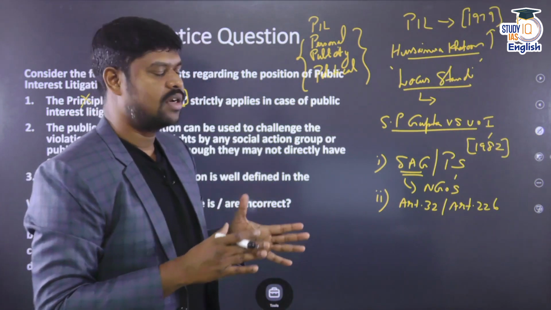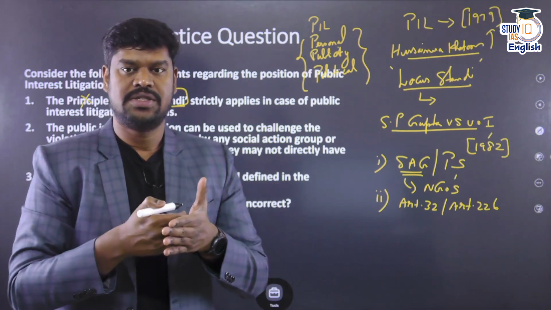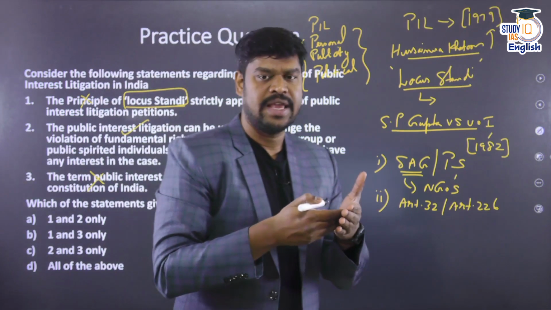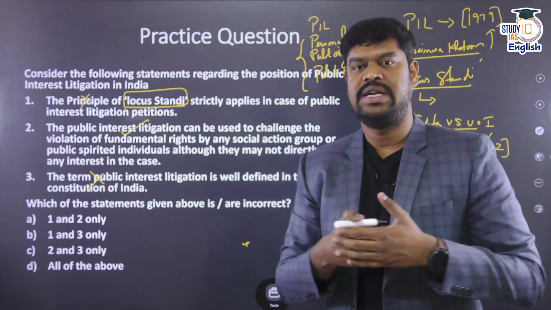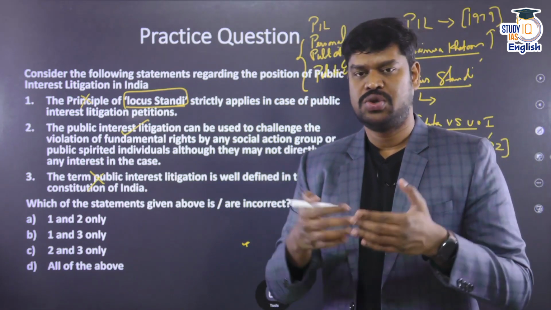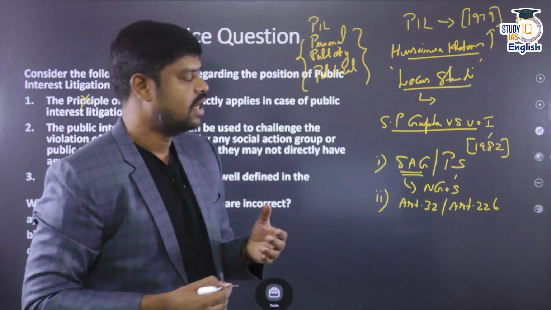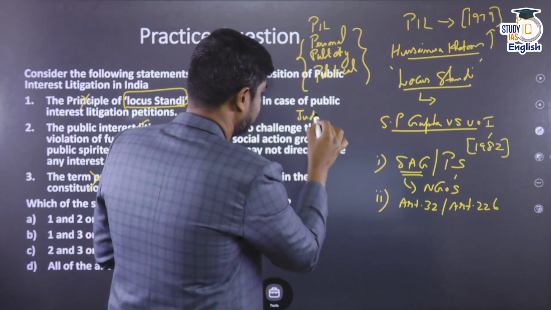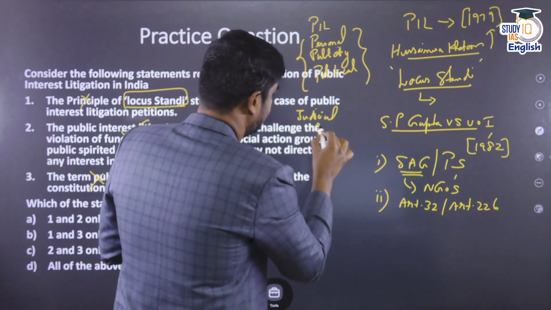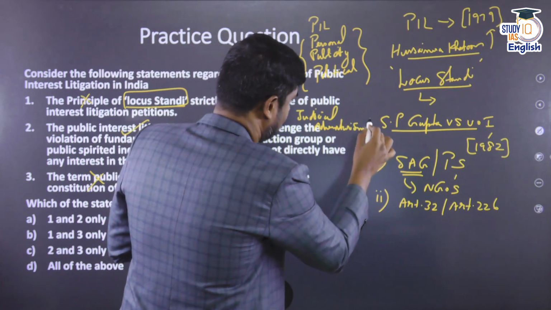And there is another criticism relating to this public interest litigation, that it can be used to unnecessarily waste the time of the judiciary. So all these problems are there, and at times the judiciary also engages in what is called judicial overreach or judicial adventurism because of this public interest litigation.